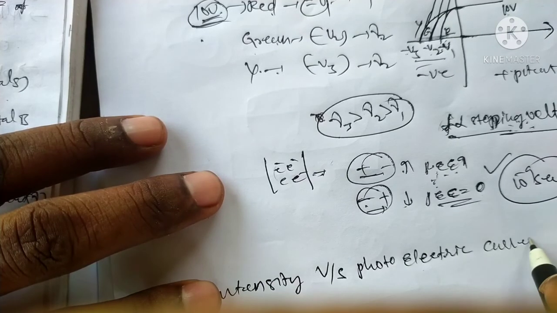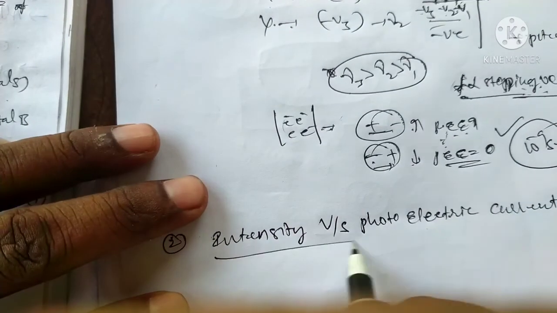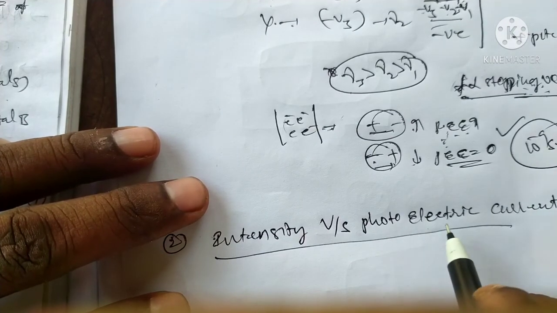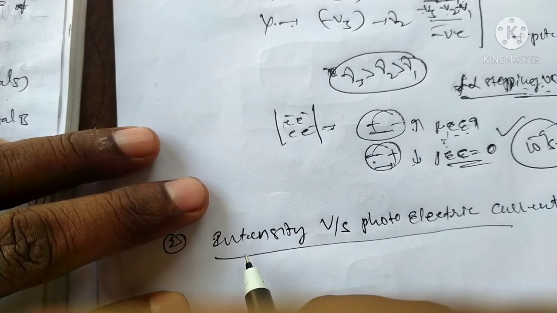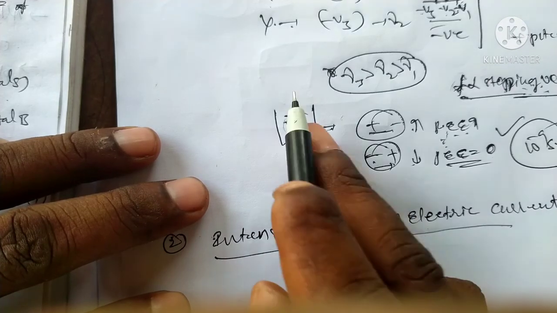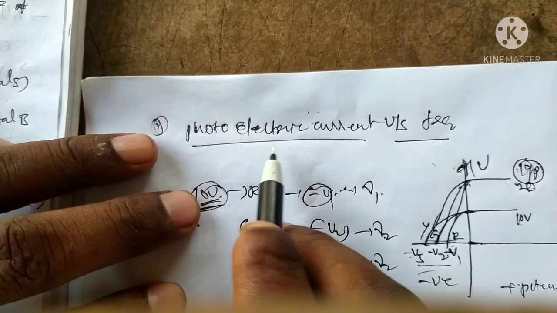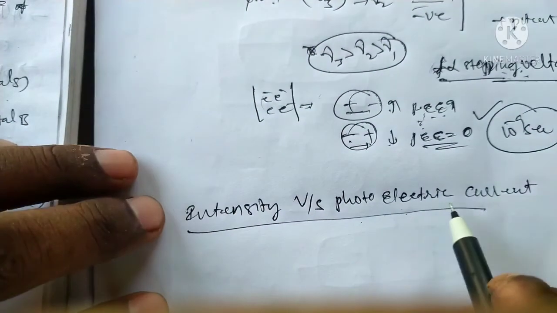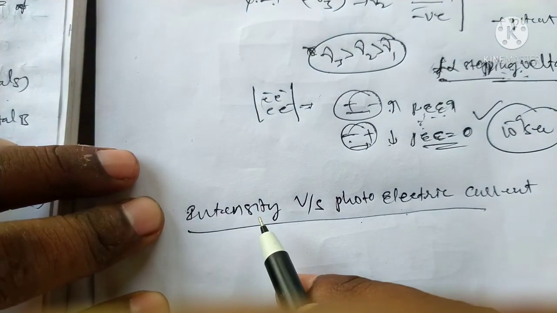What is the effect of intensity on the photoelectric current? In the previous graph it was photoelectric current with frequency. Here it is photoelectric current with intensity.